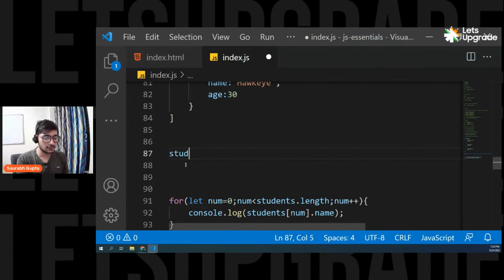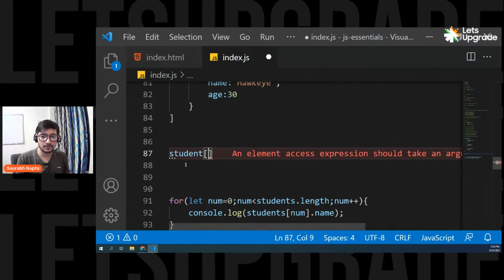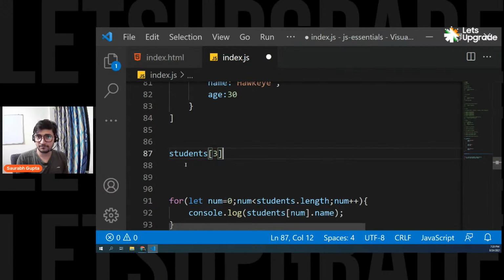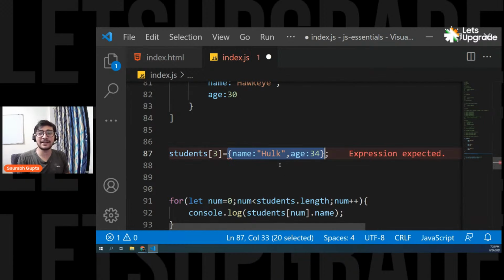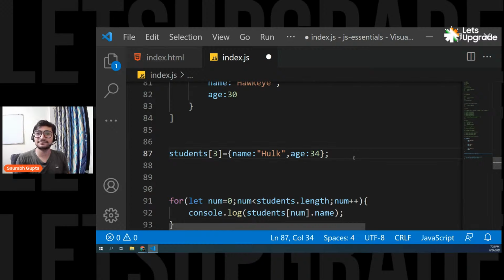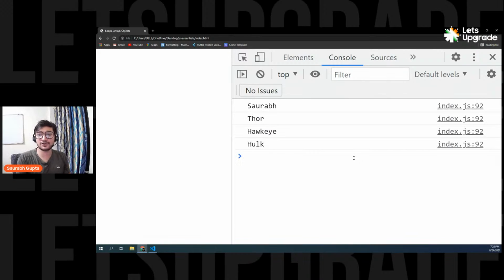So I can do this, right? Students of 3, right? 0, 1, 2 is already filled. So students of 3 equals an object. Why not? This is one way. Name, let's say Hulk, and age, let's say 34. Simple. Students of 3 equals this element. Just like you add a number, if I want to add a number on the third index, I do this. In this case, I'm simply adding an object on the third index, and that's it. It will still work. You can see now, while printing, I'm also going to get Hulk. See?